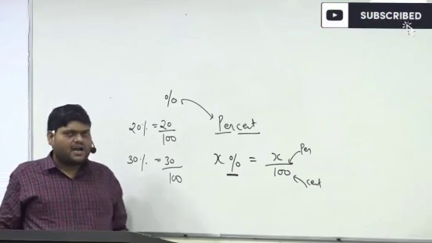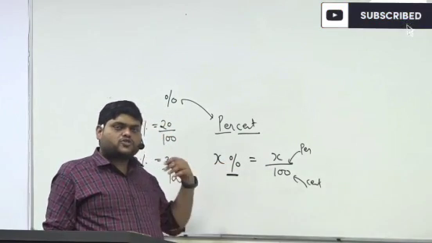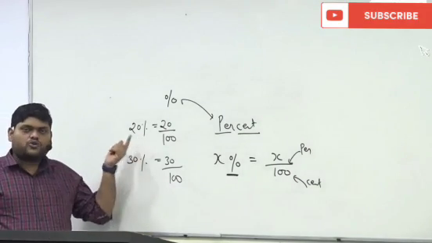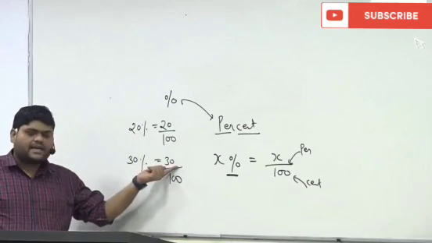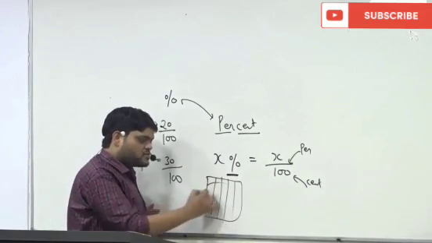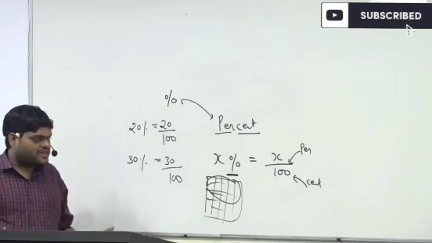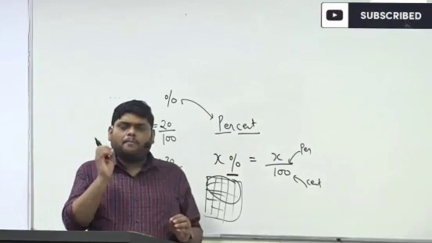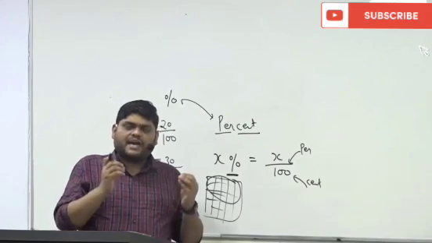Or we can say out of 100. 20% means out of 100 we are talking about 20. Out of 100 we are talking about 30. Suppose 100 blocks are there, so out of 100 blocks we are taking 20 blocks, or out of 100 blocks we are taking 30 blocks. So always understand one thing here: percentage means comparison. We are comparing something.